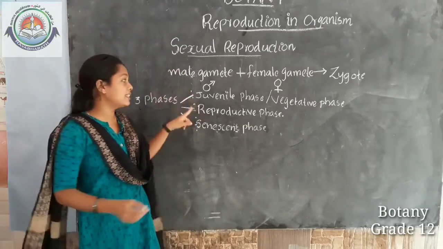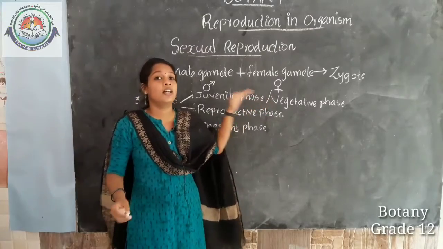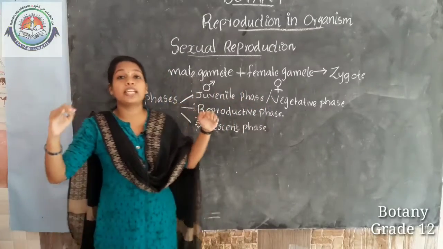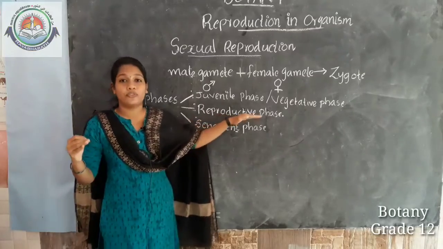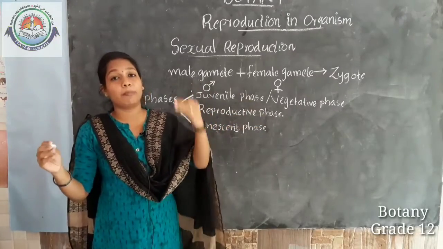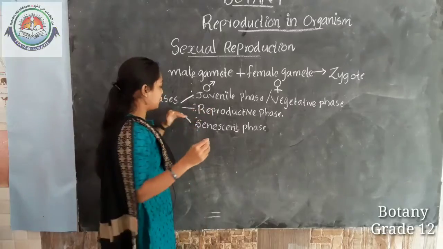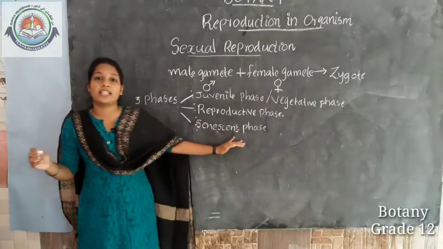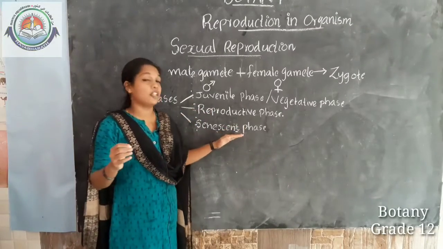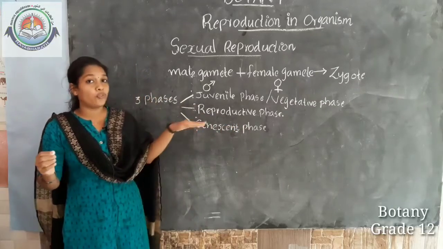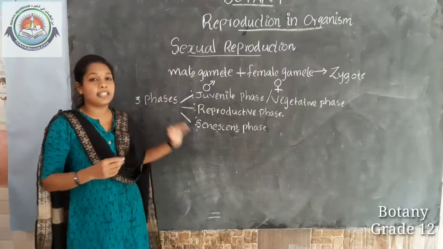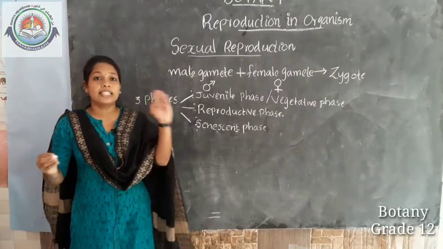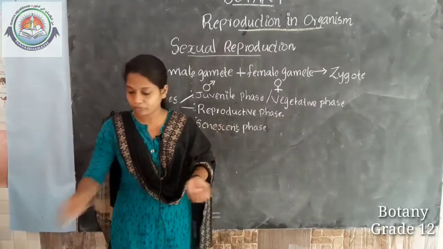The first one is the juvenile phase, the period of growth and maturity. The second phase is the reproductive phase, the period of reproduction. And the third one is the senescent phase or aged phase, between the end of the reproductive phase and the death of the organism. These are the three phases in the life cycle of a sexually reproducing organism.